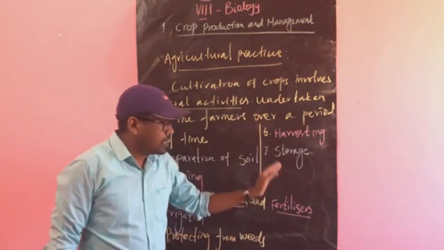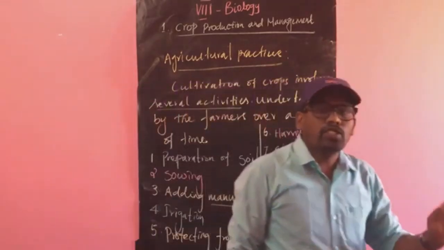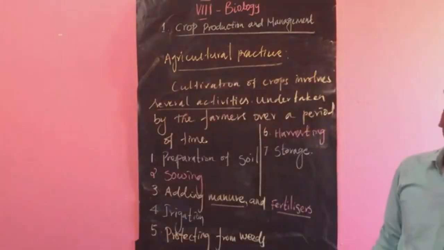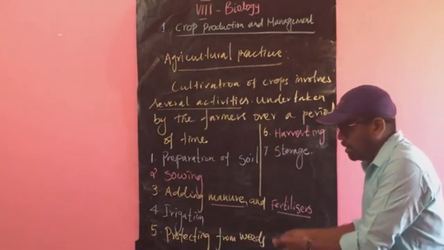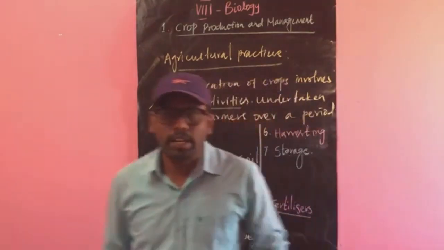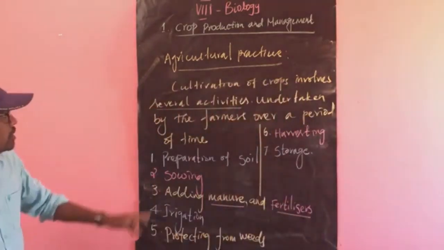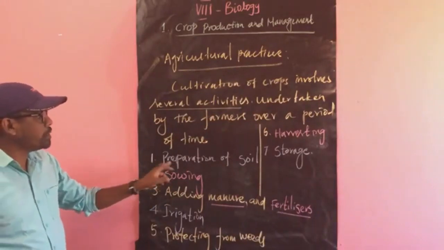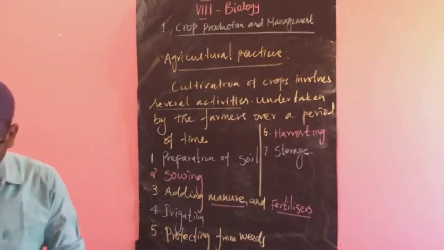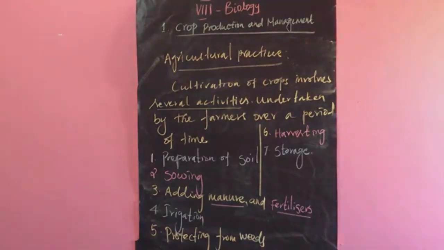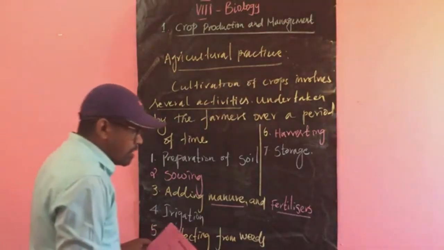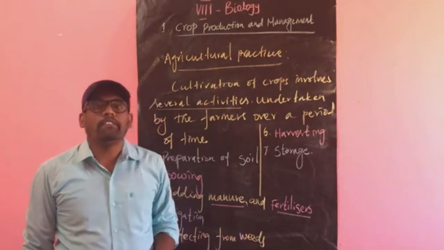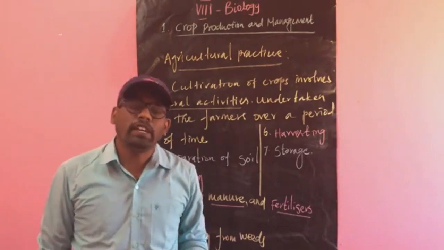These are done during agriculture over a period of time. So it is not done always. There are some times. Okay, so these are agricultural practices. The first one is preparation of the soil. So what is preparation of the soil? The preparation of soil includes ploughing. What is ploughing in Tamil?